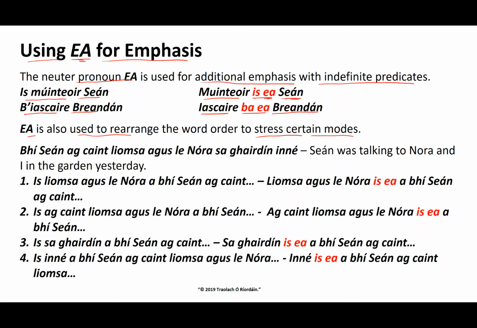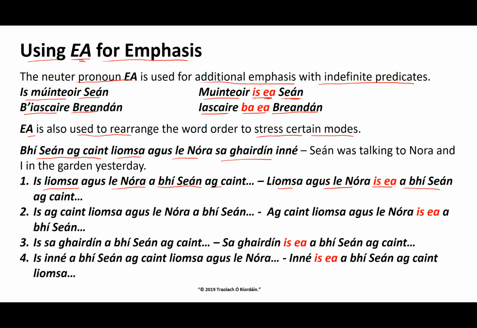Okay, so here's our example again. We Sean kaint lumsagus the Nora sa Jardine and lay. So Sean was talking to Nora and I in the garden yesterday. Okay, we want to come along and stress that was to us. So, we know this is lumsagus the Sean lagus the Nora of Sean kaint. Or we can simply say lumsagus the Nora sha.